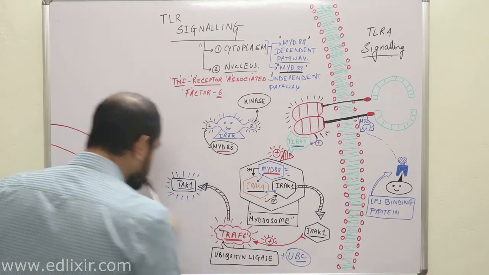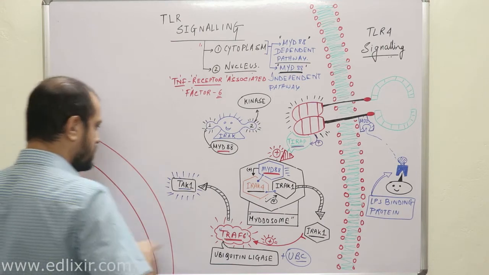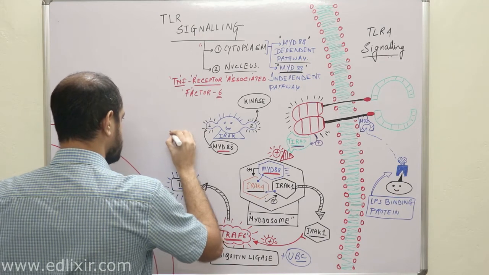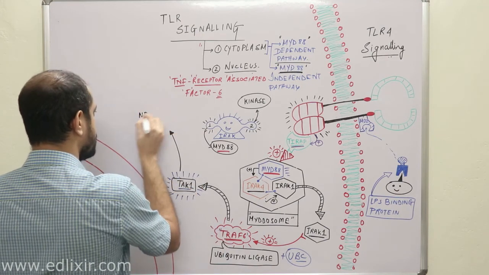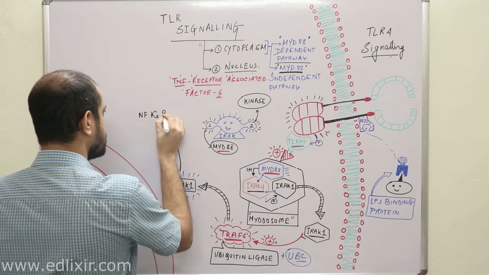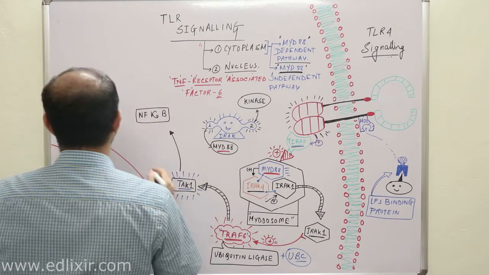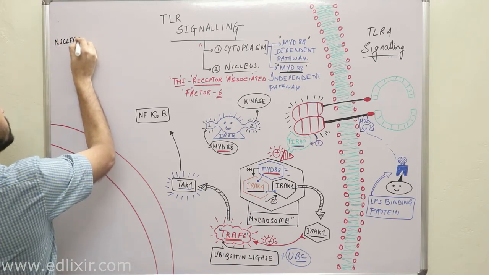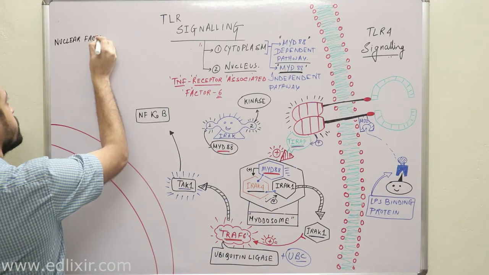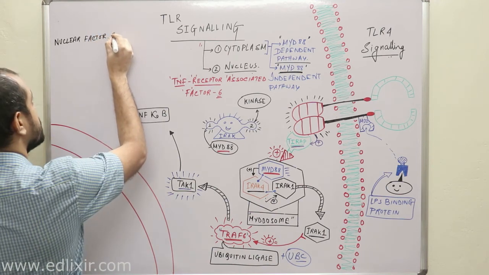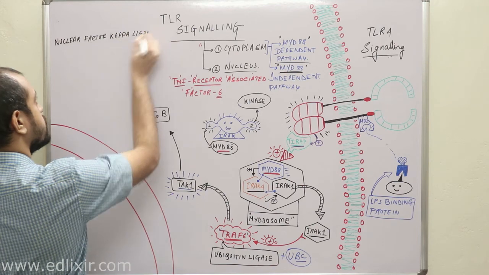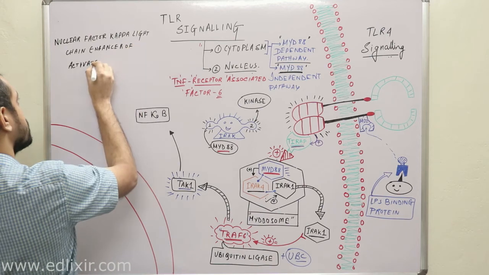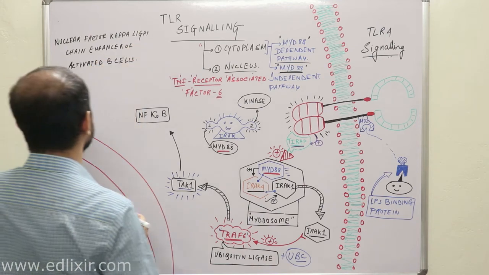Now when this TAK1 is activated, it will lead to the activation of a very important protein in this pathway called NF kappa B. Clear? The full form of NF kappa B is nuclear factor kappa light chain enhancer of activated B cells.